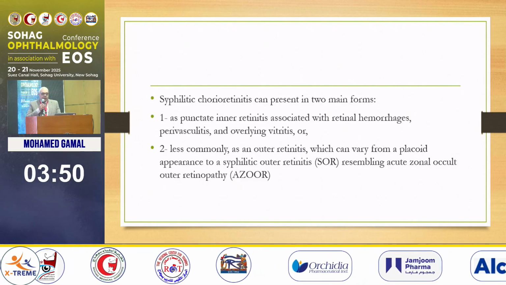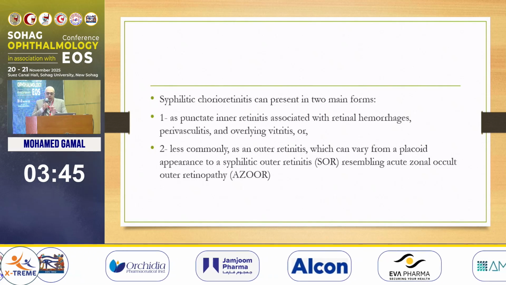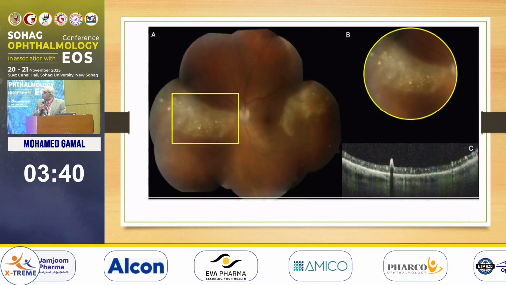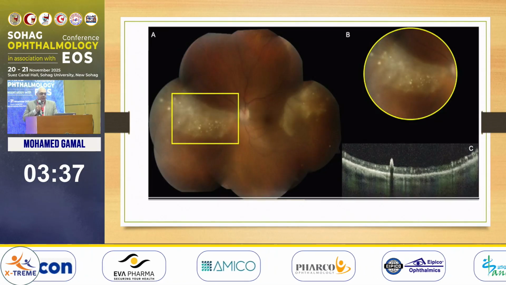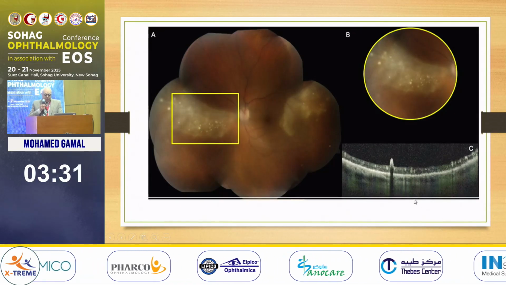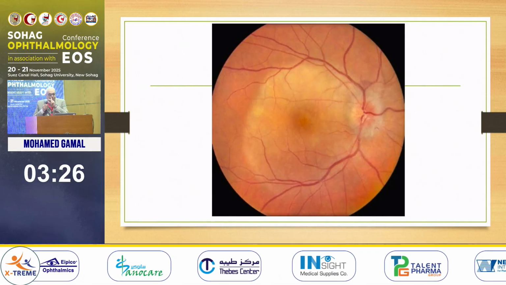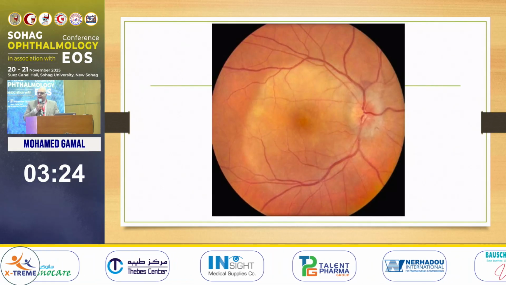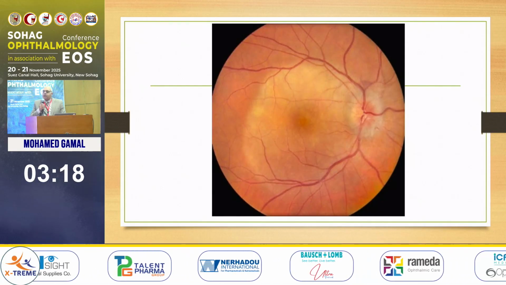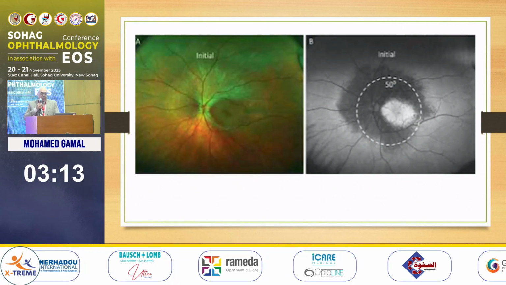But there are two specific forms, punctate inner retinitis and, less commonly, like our case, placoid syphilitic outer retinitis. This is a picture of the inner retinitis. We can see here triangular infiltration at the level of the inner retina. And here is the picture of the syphilitic outer retinitis. This is a classic picture with a placoid lesion. But we didn't see this in our patient because our patient had a stronger immunity, so the vitreous haze predominated.